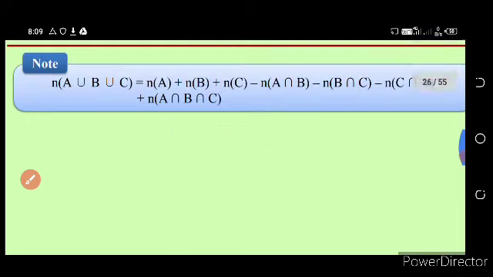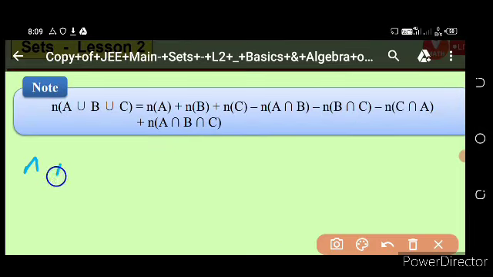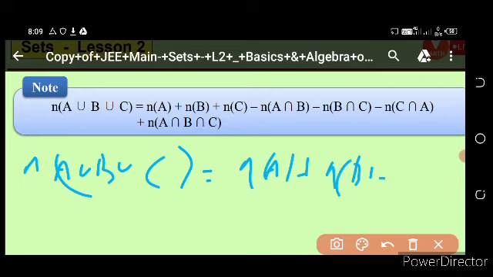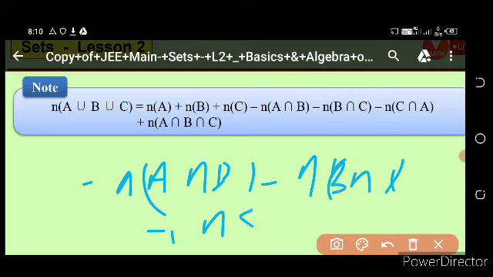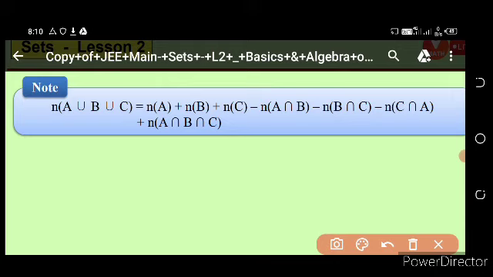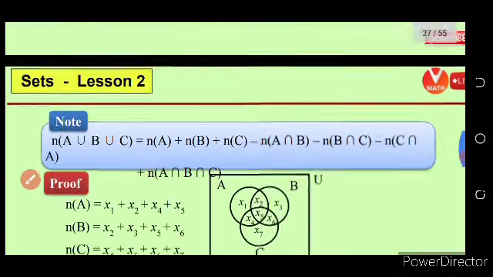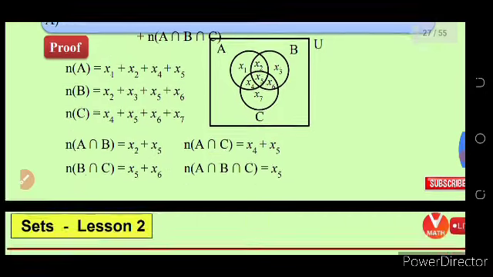Then come to note 3, that is n of A union B union C is equal to n of A plus n of B plus n of C minus n of A intersection B minus n of B intersection C minus n of C intersection A plus n of A intersection B intersection C. This is the screenshot. Take the screenshot of this proof.